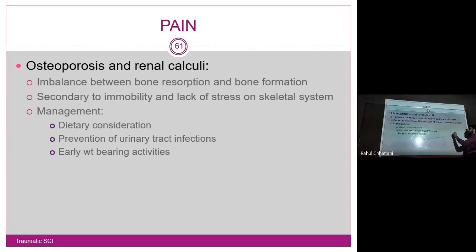Density is mass by volume. The volume of the bone stays the same, the area it covers is the same, but the mass, the calcium in it, decreases. So it leads to decreased bone density, and there are chances of fracture. This is termed pathological fractures, not physiological, secondary to immobility and lack of stress on the skeletal system.